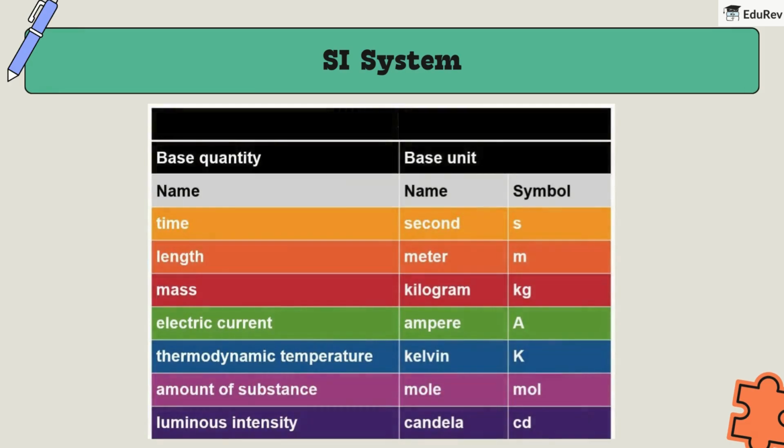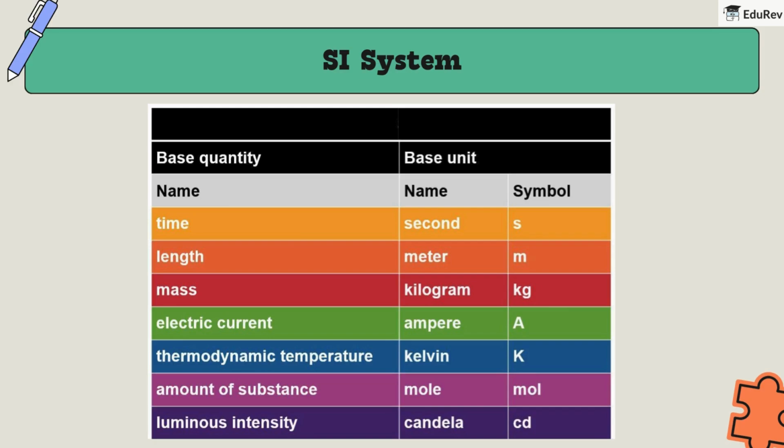Time is measured in seconds, its symbol is s. Length is measured in meters, its symbol is m. Mass is measured in kilograms, its symbol is kg. Electric current is measured in amperes, its symbol is A. Temperature is measured in kelvins, its symbol is K.